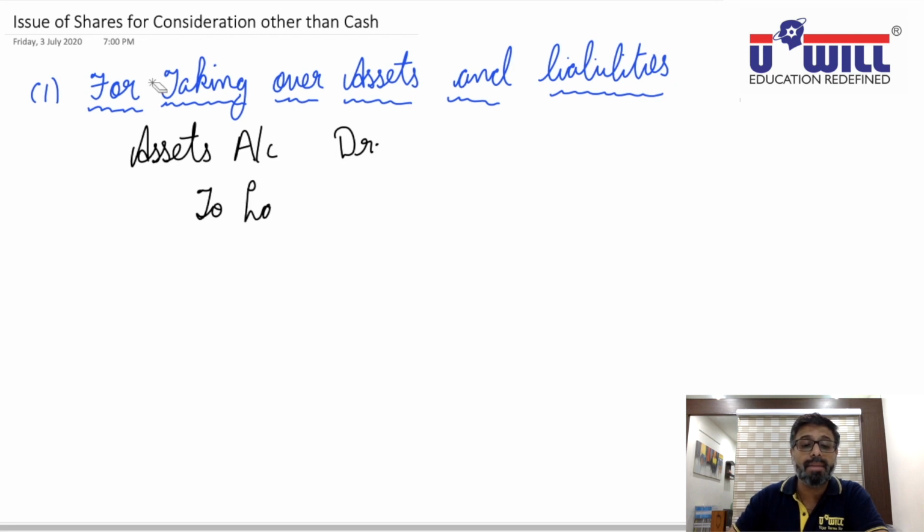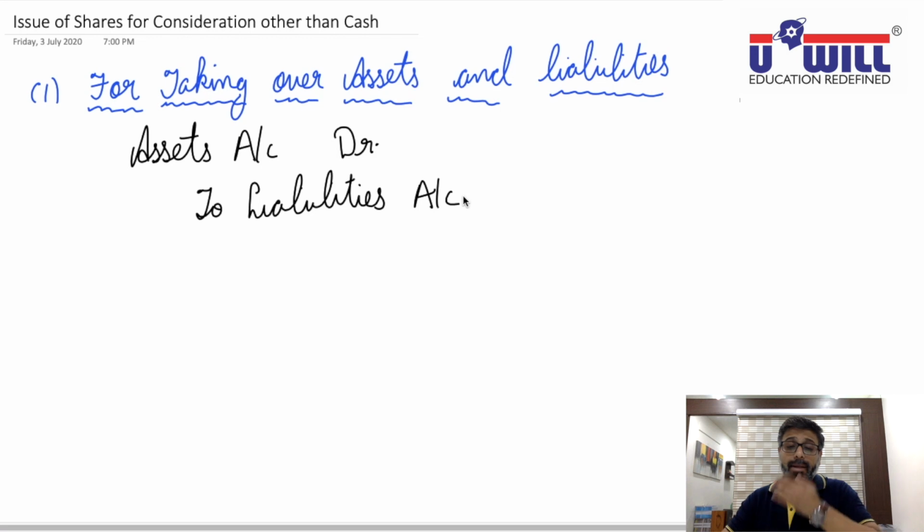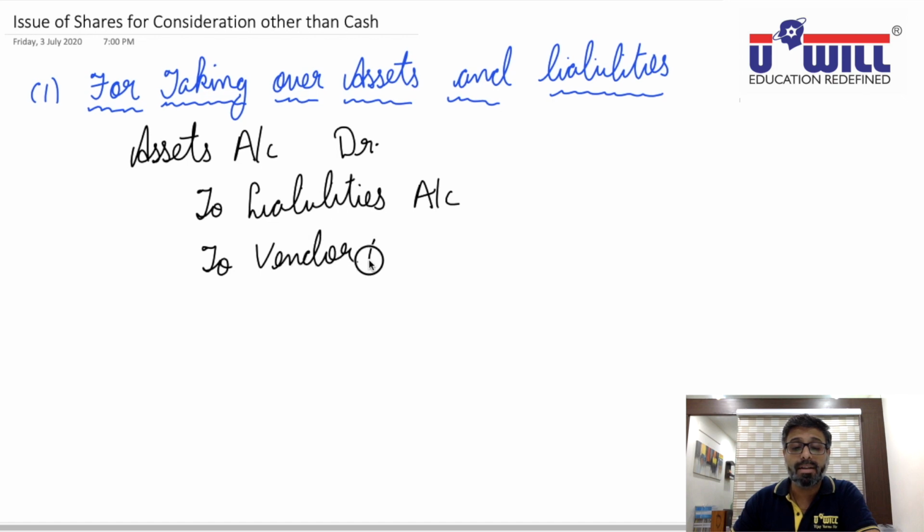They have credit balance, so to bring the liabilities in our books, we will credit liabilities account. Generally, the difference amount, assets minus liabilities, the net assets, is payable to the seller. The seller is called the vendor, so credit the vendor account. This is the entry to be passed for taking over the assets and liabilities.